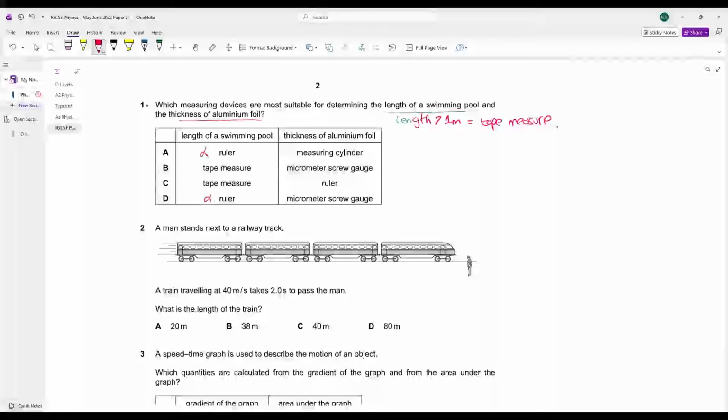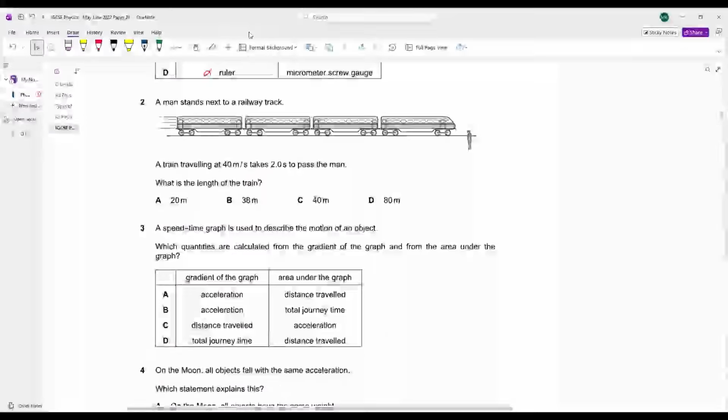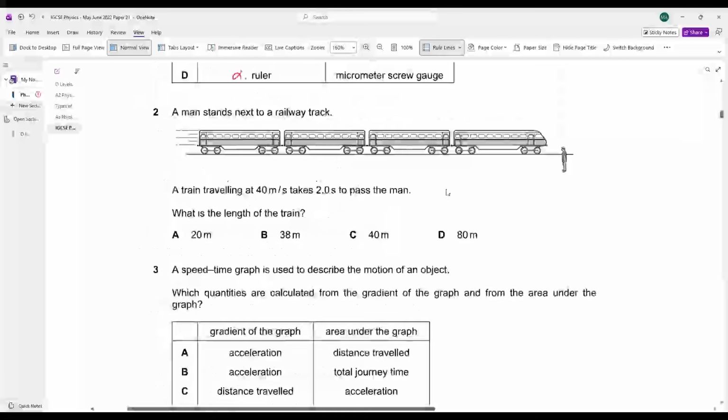How will you measure the thickness of an aluminum foil? Using a micrometer screw gauge. B is your answer. Let's move ahead.